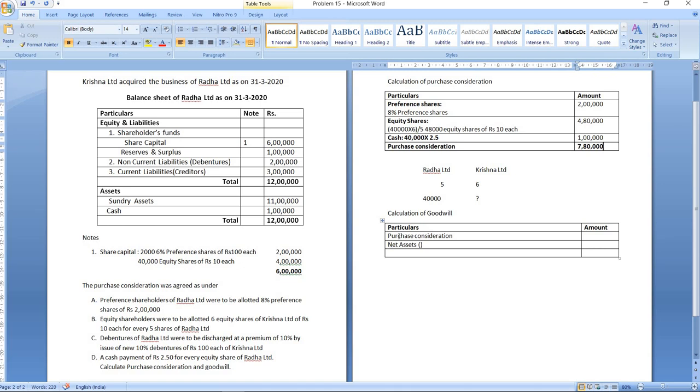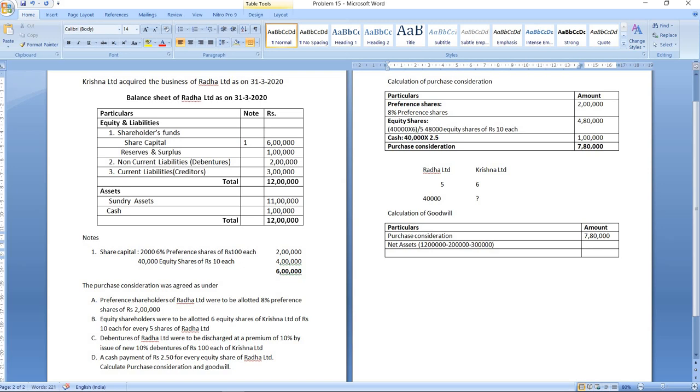We have to first take purchase consideration. From that we have to minus net assets. What is the purchase consideration? Purchase consideration is 7,80,000. Okay. Then we have to take net assets. Now how to calculate net assets? From total assets you have to minus outside liability. Now total assets, if you see, there are 12 lakhs. So let us take it here. 12 lakhs minus outside liability. Now these are shareholders funds and these two are outside liabilities. That is 2 lakh rupees debentures minus 3 lakh rupees creditors.